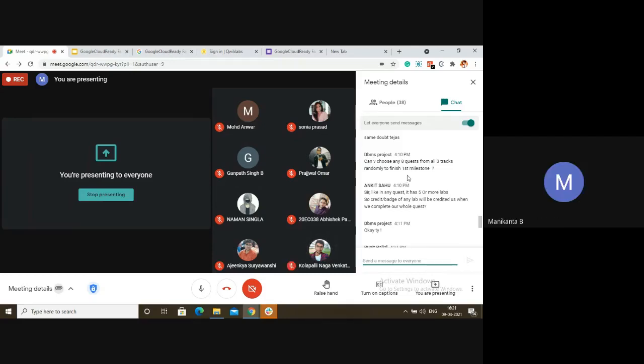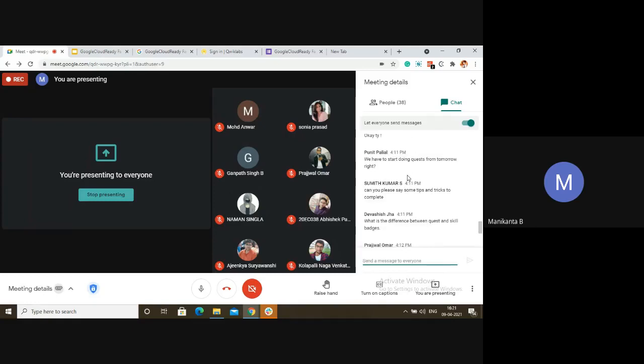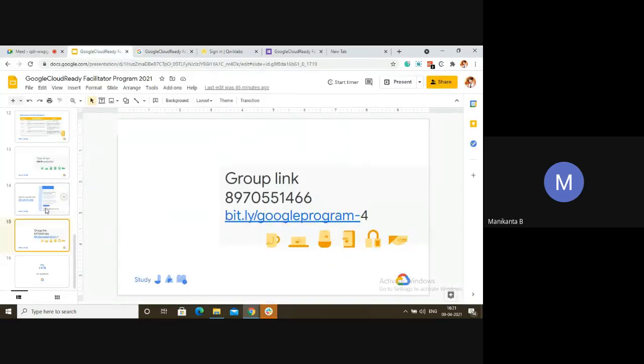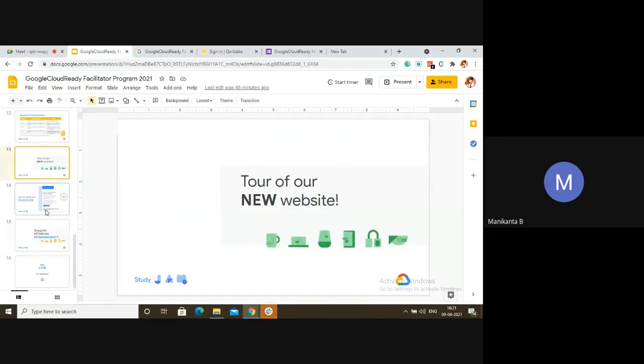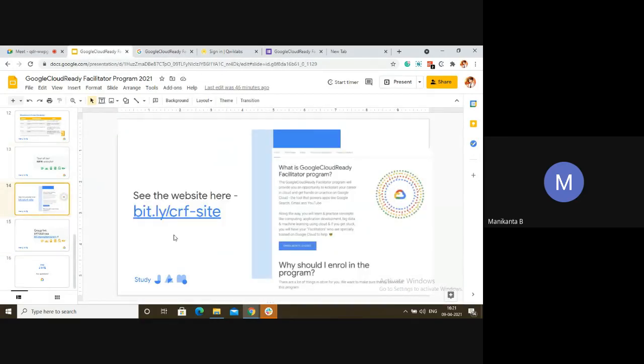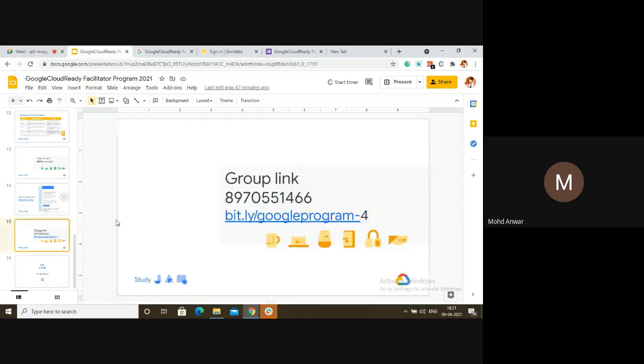Okay. Any other doubts? Anything regarding the program, price rules, FAQ section, or skill badges? What is that? How to complete? I told how to complete. This is our website. Every link is in our WhatsApp group description. Just see there. Also, we have posted everything in our content. Once more, we'll post everything for newcomers, new joiners. Can we contact you personally on the WhatsApp number? Yes, you can contact. Feel free to ask any doubts if you get.